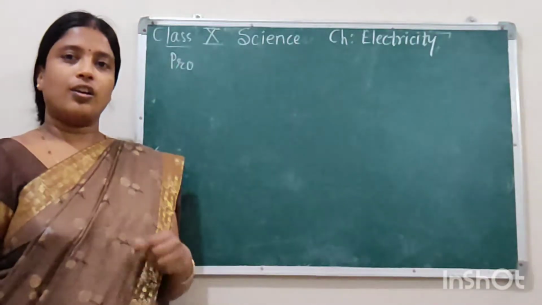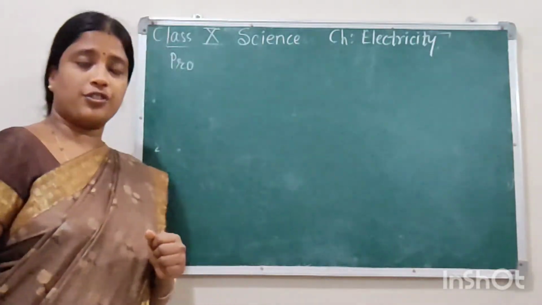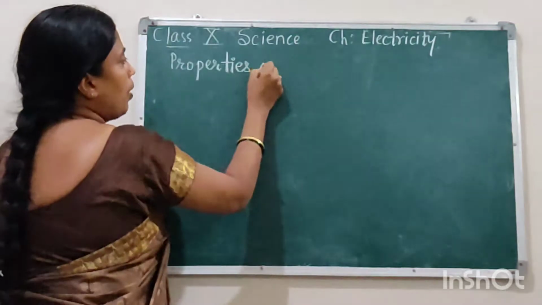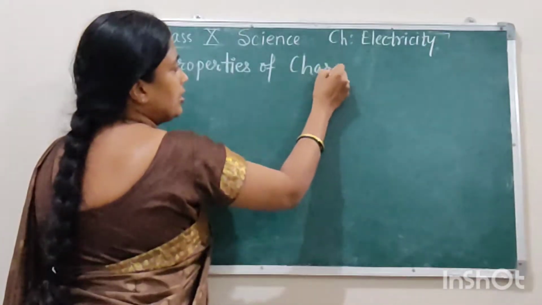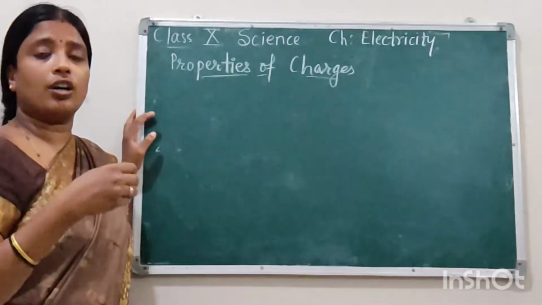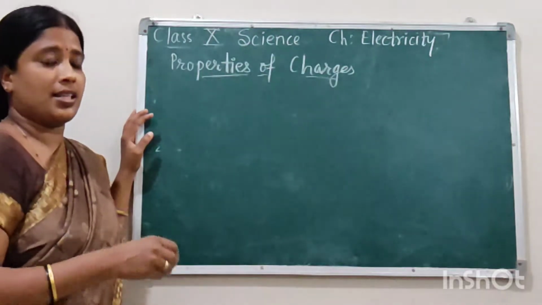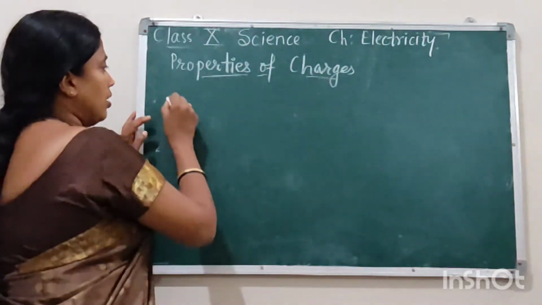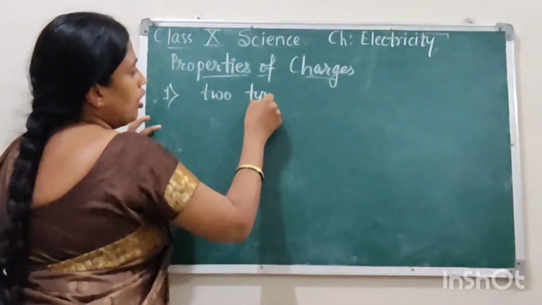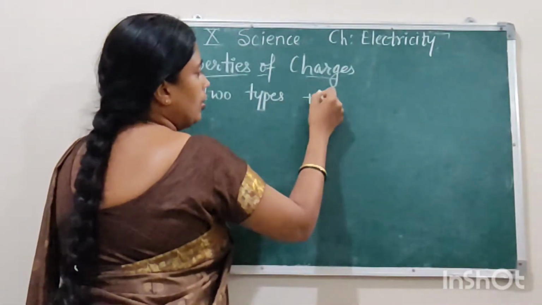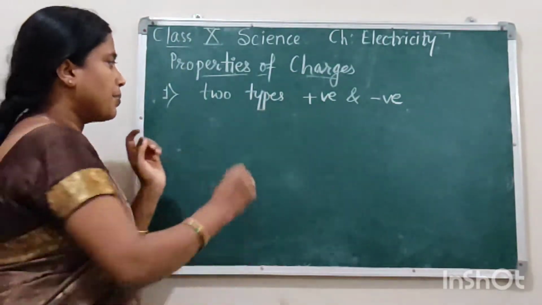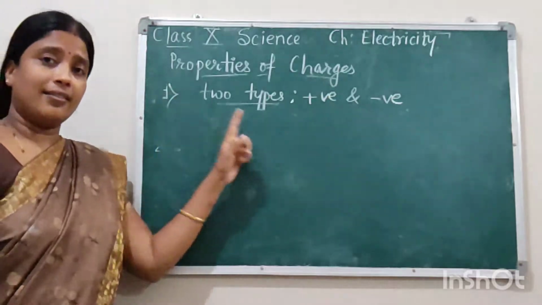Okay. Now let us try to understand what the properties of charges are. Properties of charges, this is our next topic. Now what properties do these charges possess? Charges are of two types. First property, they are of two types: one is positive and the other one is negative. So charges are of two types, positive and negative.